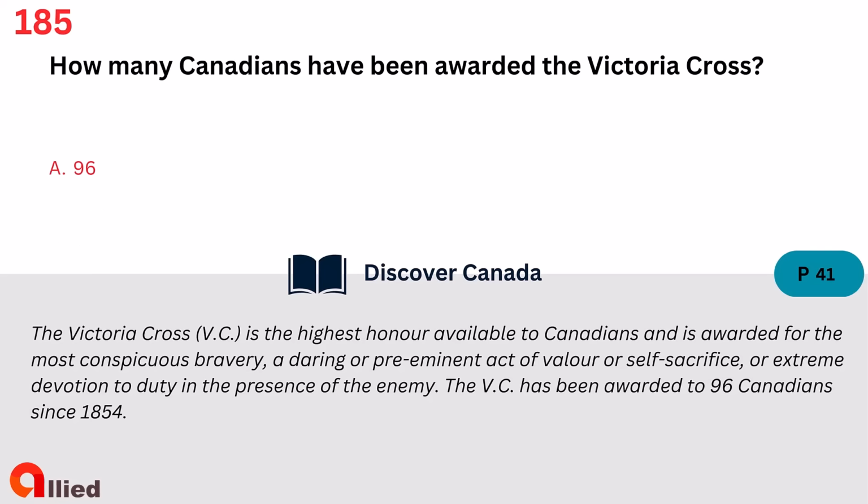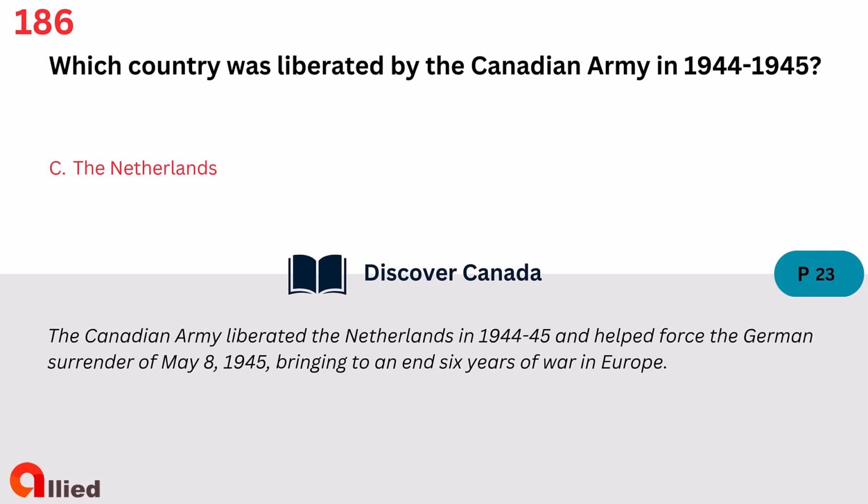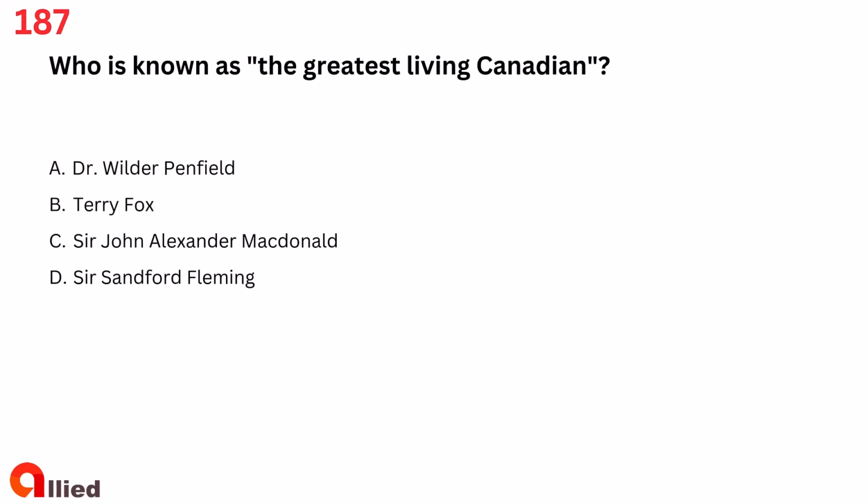1,222. The answer is A. 96. Question 186. Which country was liberated by the Canadian Army in 1944-1945? A. Germany. B. Austria. C. The Netherlands. D. Japan. The answer is C. The Netherlands.